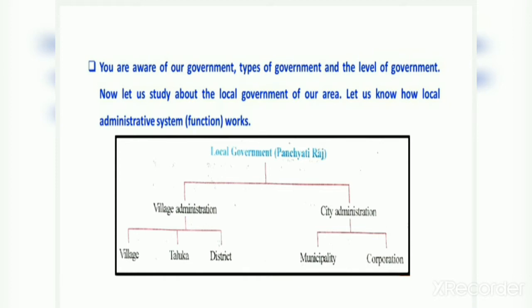Now students, we have already learnt about the government, that in our country we have democratic government. We have already learned about the types of government and also the level of government. Now in this chapter we are going to study the local government of our area, how the local government works, how the administrative system functions, how it is formed, the formation of local self-government. All these things we are going to study in this chapter.